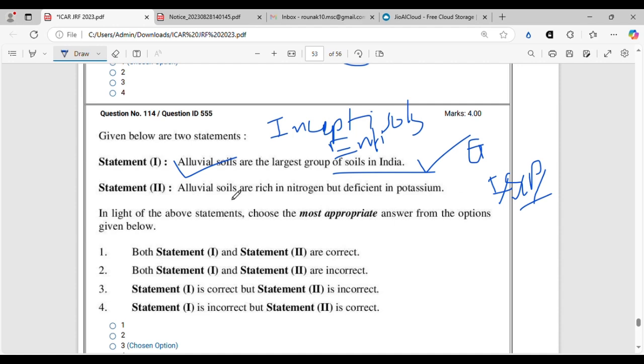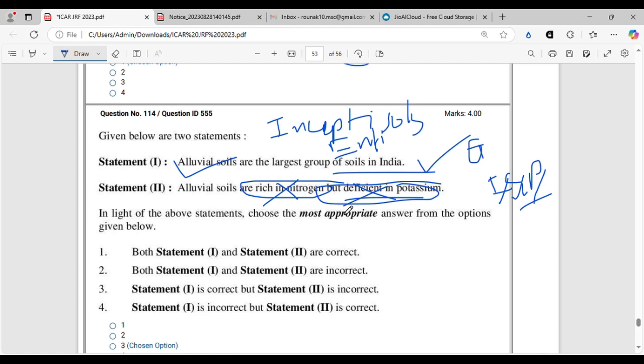Fine. Second statement says alluvial soils are rich in nitrogen. That is wrong. That is not rich in nitrogen but deficient in potassium. This is also wrong. It is almost sufficient in potassium, but it is deficient in nitrogen because alluvial soils, you know, these are soils formed by sediments brought down by the rivers from the mountains, and nitrogen content of a soil depends mostly on the organic matter.